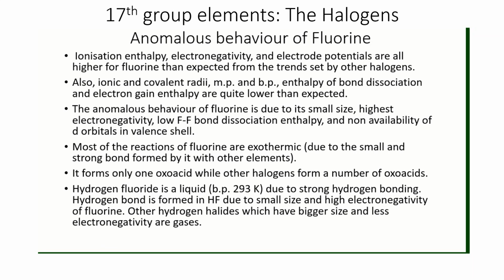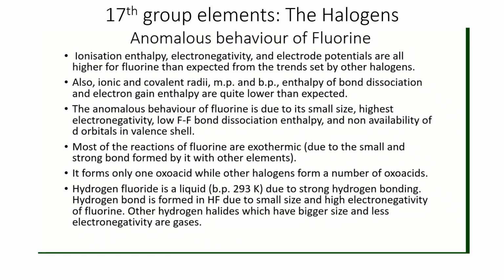Why is it so? It has very small ionic and covalent radii because of the strongest nuclear charge. Very small. That's why the melting point and boiling point are quite lower than expected. Most reactions of fluorine are exothermic because it forms strong bonds with elements.